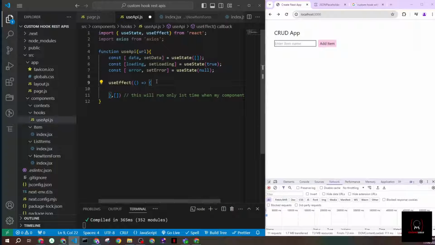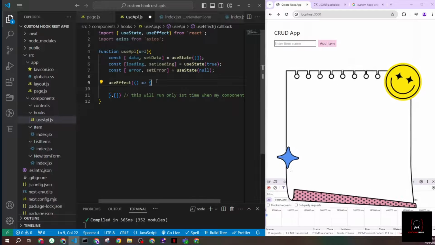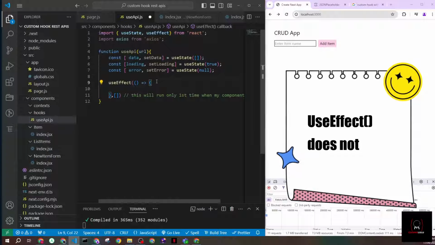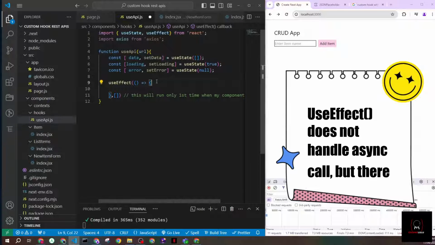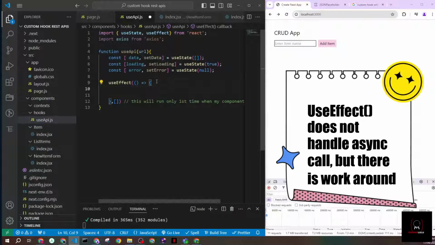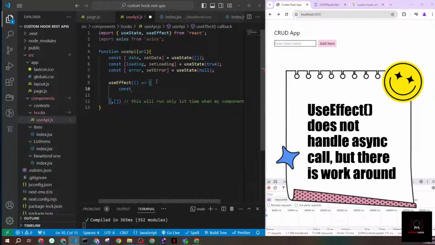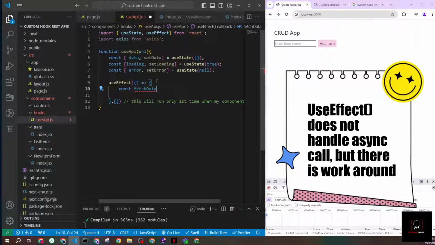Now, useEffect. We said we want to trigger the API call from here, and it needs to be an async call. useEffect does not, unfortunately, handle async calls by itself, but there is a workaround. I will declare a function inside, and again, this function can also be declared outside. It just depends on what you need. If you declare it outside, maybe because you need it somewhere else, you need to export it and make it available to other places. Otherwise, it's okay to declare it inside your useEffect.